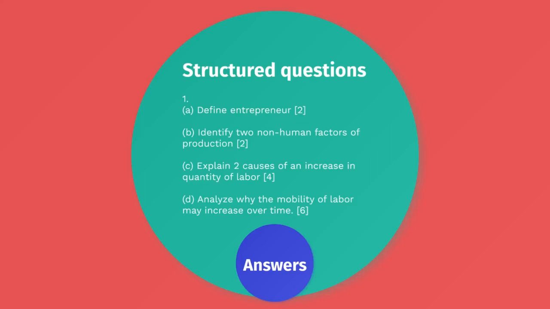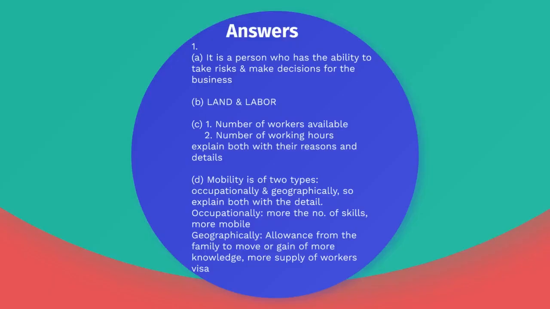And occupationally mobile, I explained with an example about those three things: if you are skilled in many occupations, then you can be more mobile. So we need to explain all of those. This also explains them, but if you want to just read it through, you can read it. Pause the video if you want to.